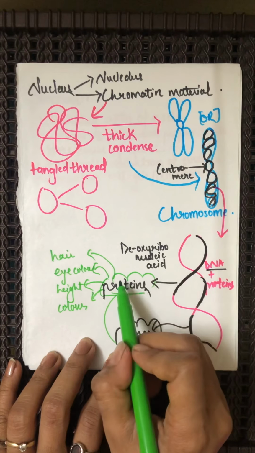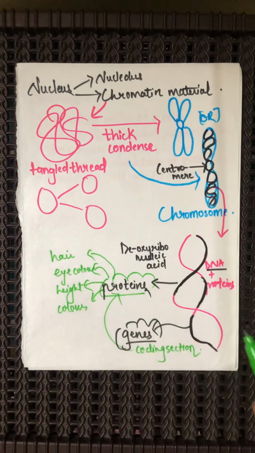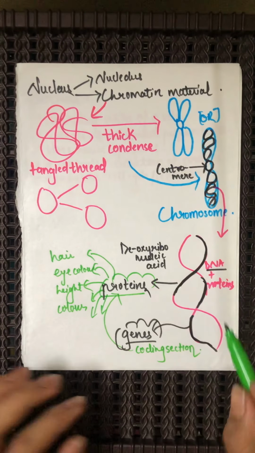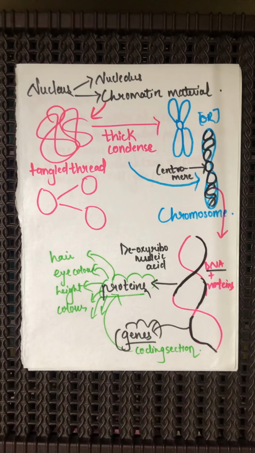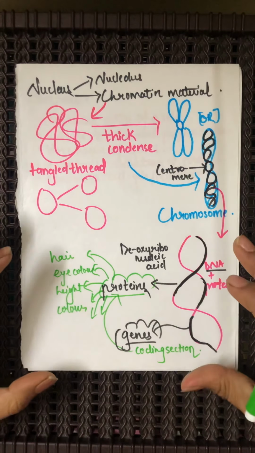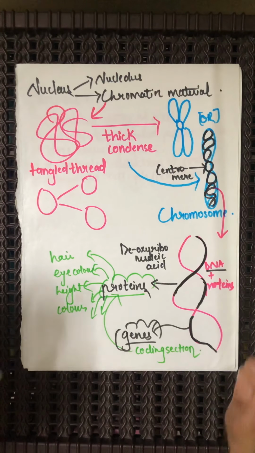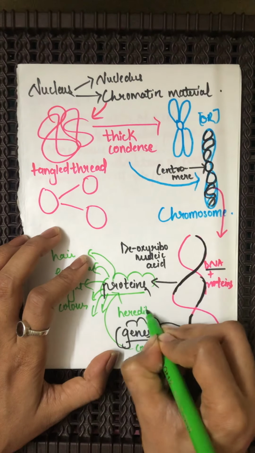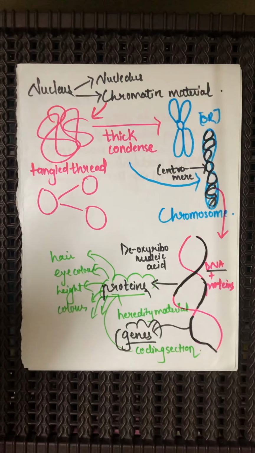So are we going to have hair like that of our mother or like that of our father? Many characteristics are associated with this coding part, and those are termed genes. Have you understood why the nucleus is very important? Why it is termed the brain of the cell? Because it has the heredity material, and the heredity material is nothing but the DNA.